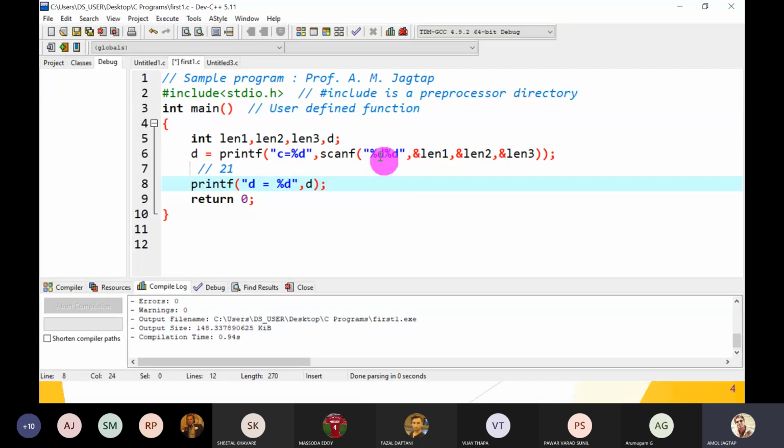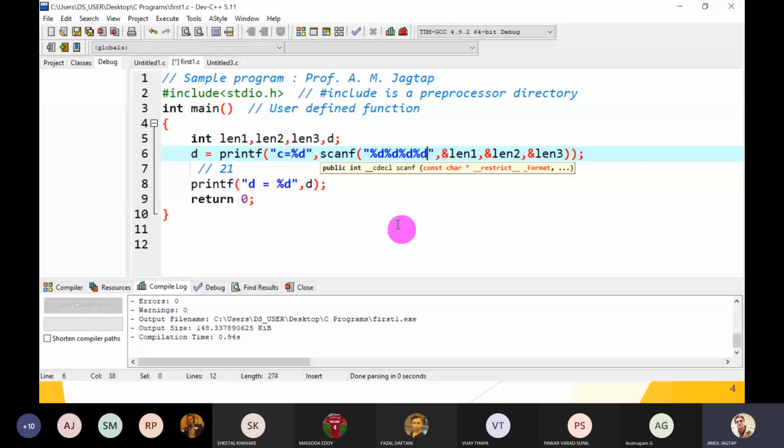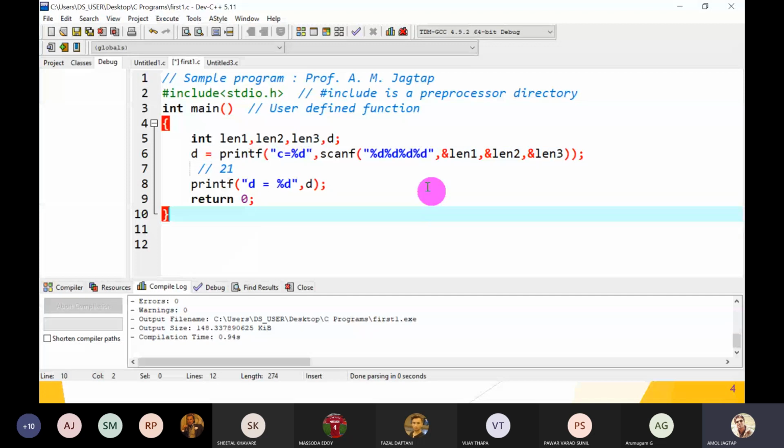But when we run that, there are two values. The scanf function scans only two values, but there are three variables. Or you have to write more %d, four times. This is not a syntactical error, but it is a runtime error. And a logical error is when the program executes successfully, but the algorithm steps, the way of thinking, is different. So we misinterpret some statements, and that's why it displays a different output. Most of the time, logical and runtime errors are treated as the same.